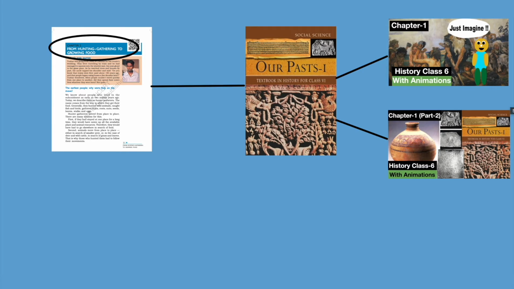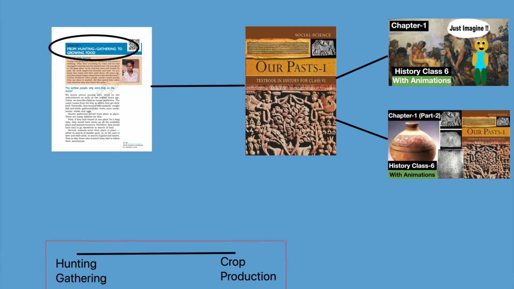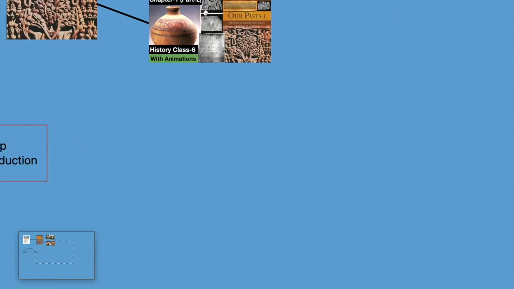So let's start. This chapter basically talks about the journey of ancient man from hunting and gathering up to the point when he had a good knowledge about agriculture and growing crops. Now the first question we have is, why were these ancient people always moving from one place to another?